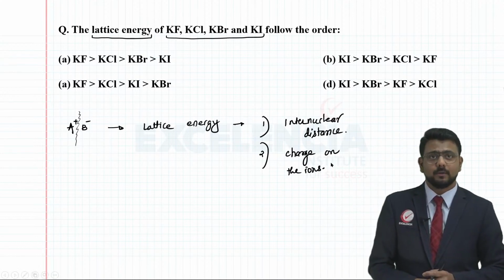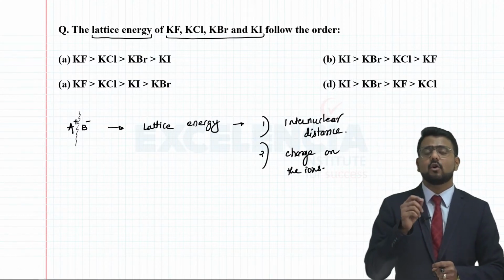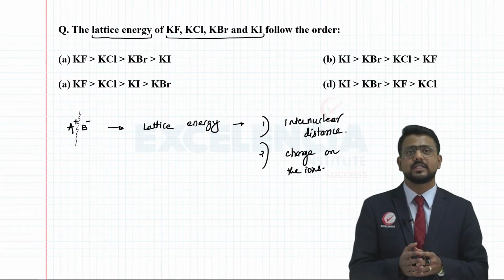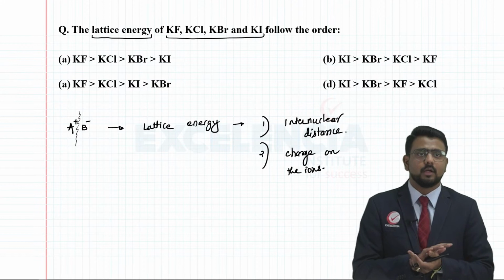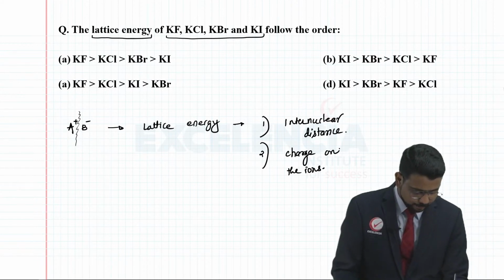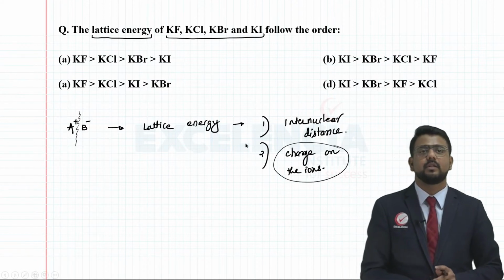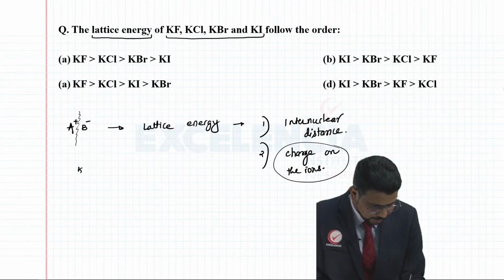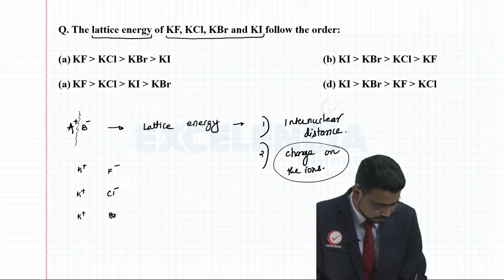Now, if you notice here, because we have a common cation, K plus, and all the anions belong to the same group, the charge on the ions may not affect the lattice energy here. So you are going to have K plus F minus, K plus Cl minus, K plus Br minus, and of course K plus I minus.